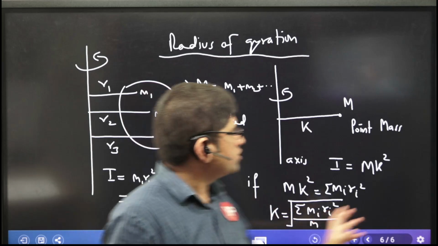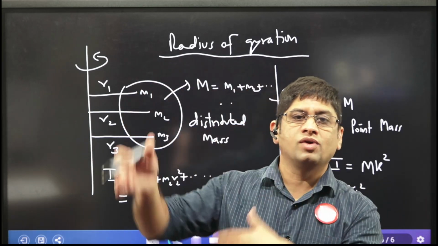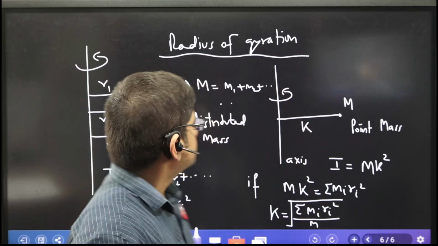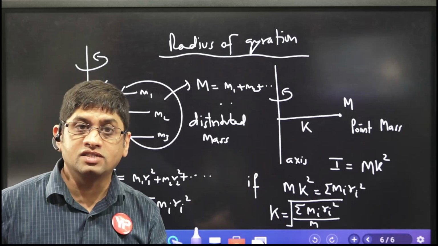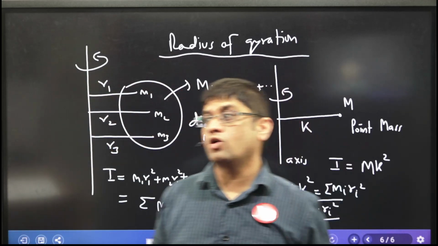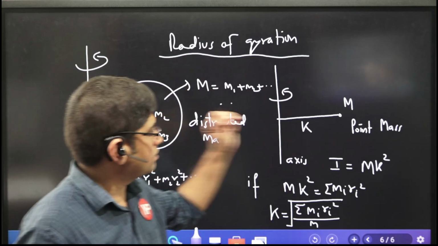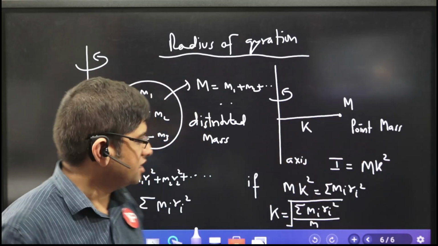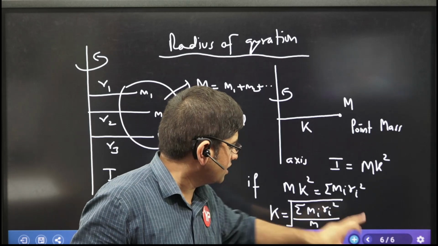So sir, what is the benefit of the radius of gyration? The benefit is that if it is given, it helps you to calculate the moment of inertia I. Suppose he says the mass of the body is this, there is a body, calculate the moment of inertia. Then you will say, sir, about which axis? But the moment you say the radius of gyration is this much, calculate the moment of inertia, then don't do anything. Just multiply m with k square. So this is the concept of radius of gyration.